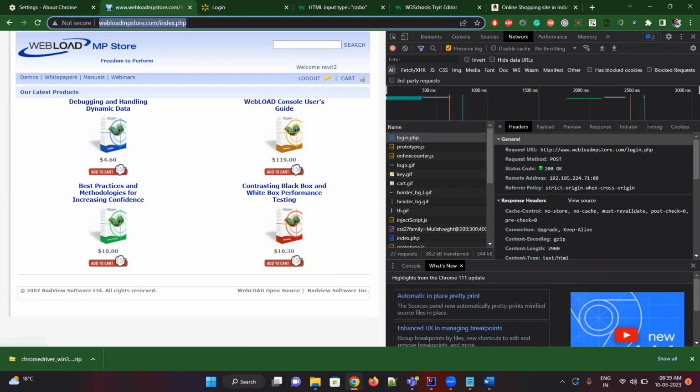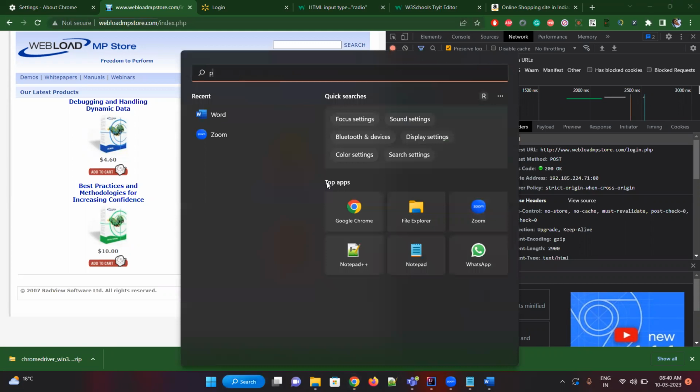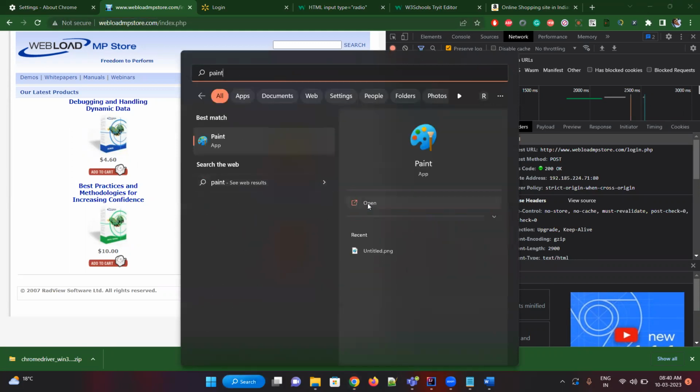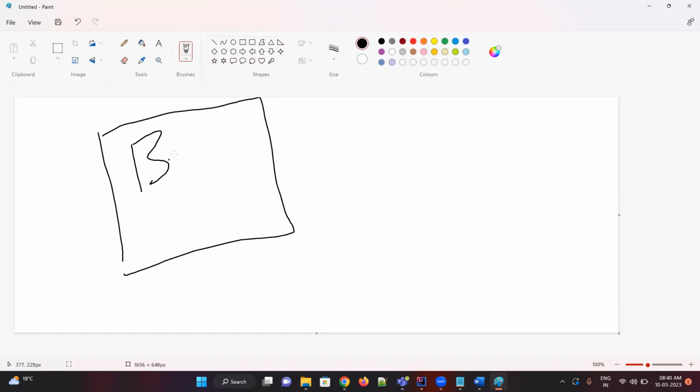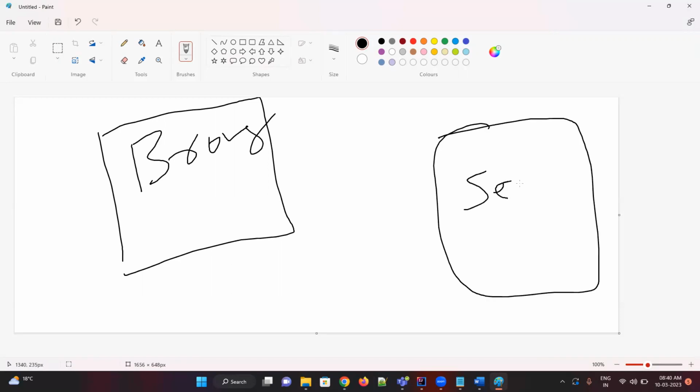Let's open Paint so it's easy to understand. This is my browser. Whatever URL I enter, facebook.com or gmail.com, I'm getting the data. How? It talks to servers in the back end using APIs.